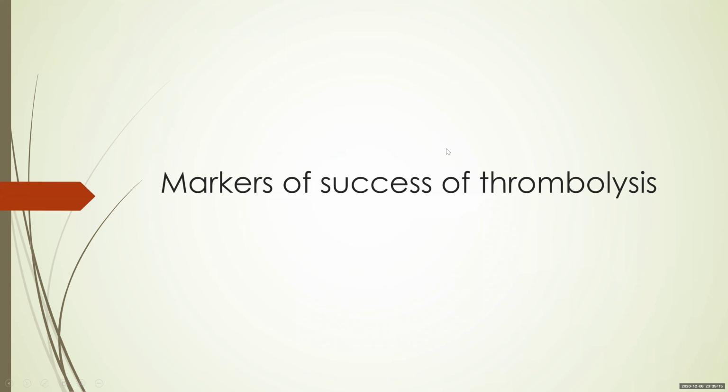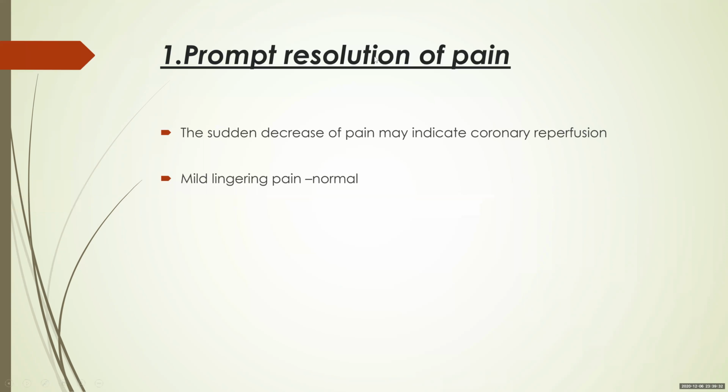Now, how do you assess the success of thrombolysis? This is especially important when you're considering whether to take up the patient for a rescue PCI or for further assessment. So there are various clinical markers, ECG markers, as well as enzyme markers. The first is prompt resolution of pain. So this should be the most important.